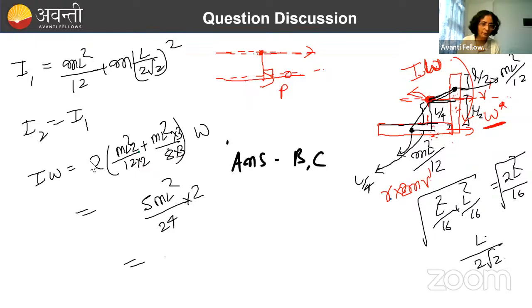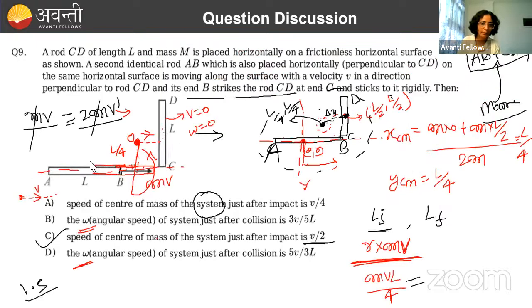So that is equal to 5mL² by 12. So you write here 5mL² by 12. How much value are we going to get? M will get cancelled, one L will get cancelled, and this was omega. So 3V by 5L is going to be the answer. Where is that? B.